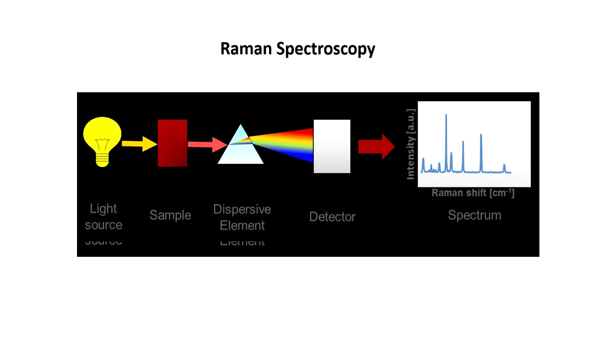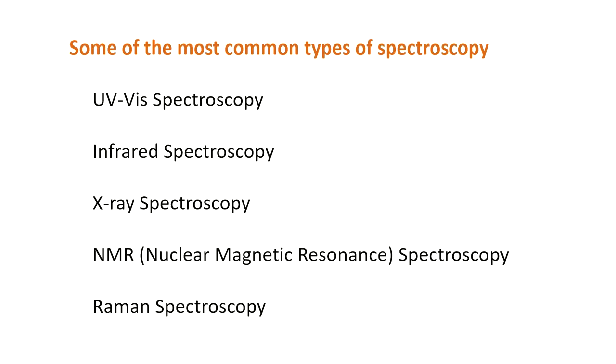Now in the case of Raman spectroscopy, light is used, while in the case of crystallography, high energy radiations like X-rays and electrons are used. Some of the most common types of spectroscopy that we'll discuss in further videos are UV visible spectroscopy, infrared spectroscopy, X-ray spectroscopy, NMR spectroscopy, Raman spectroscopy and fluorescence spectroscopy.